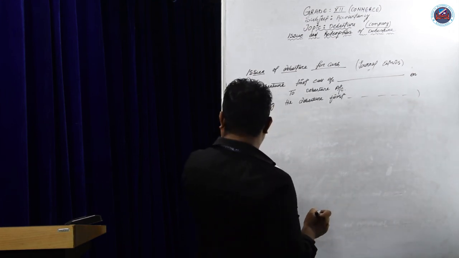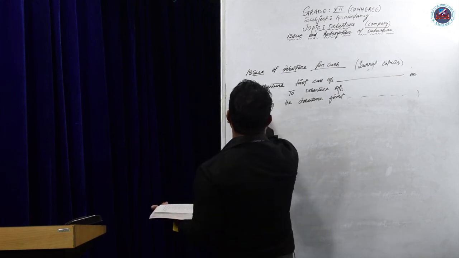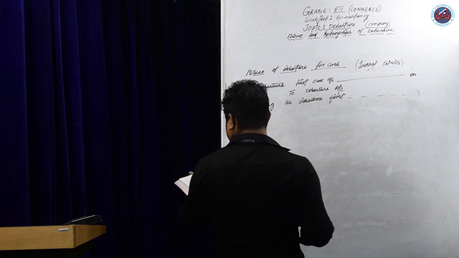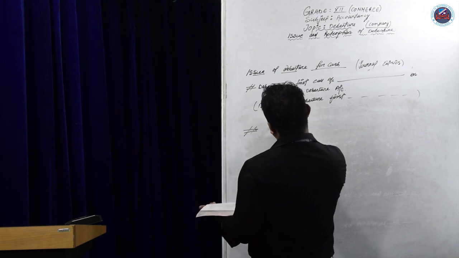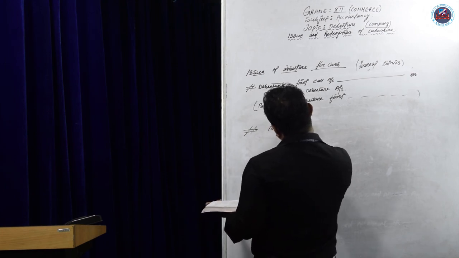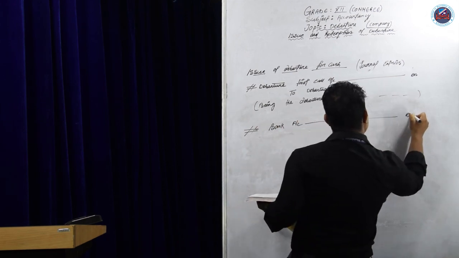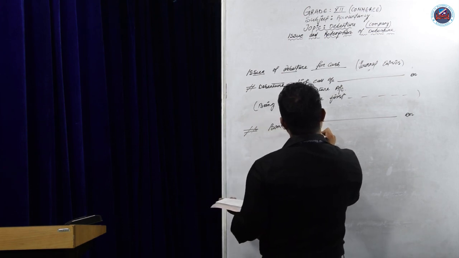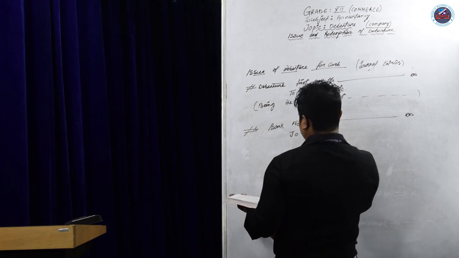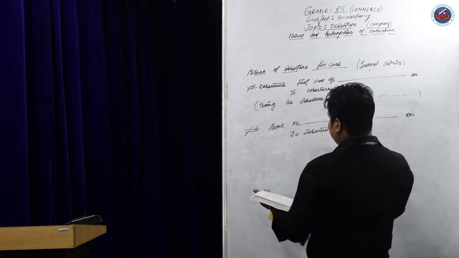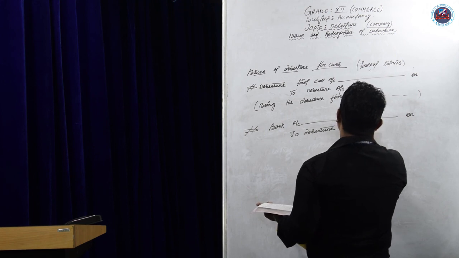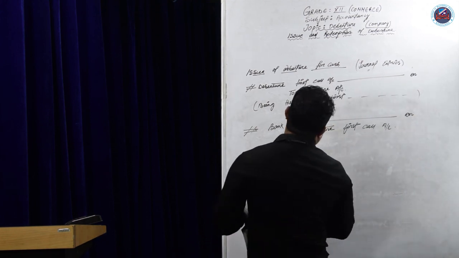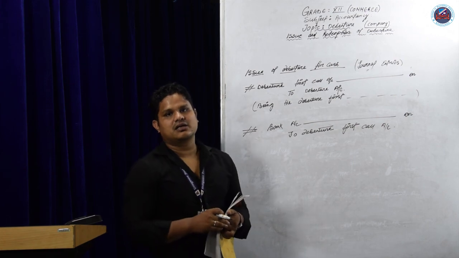Now the receive entry. Now give the second entry, that is the receive entry. Bank account debit to debenture first call account. This is a receive entry. Being the debenture first call money is received.